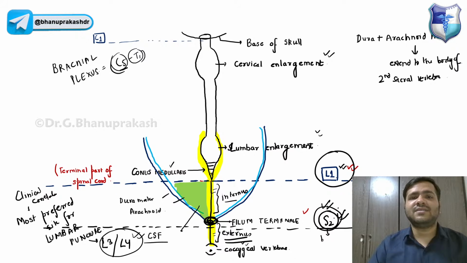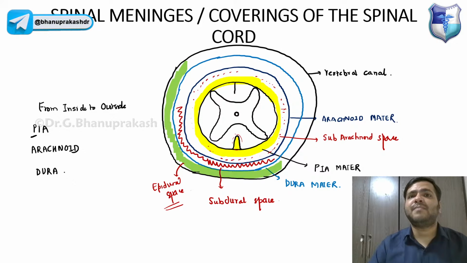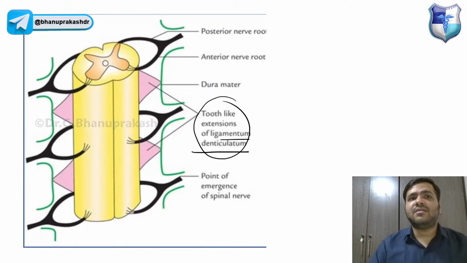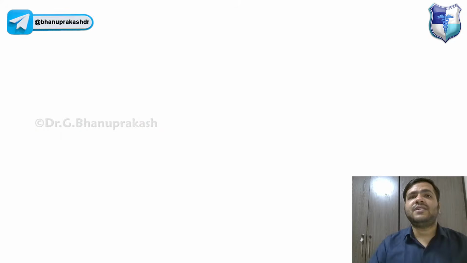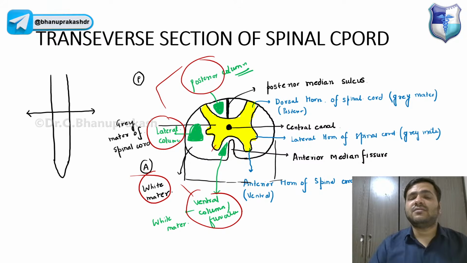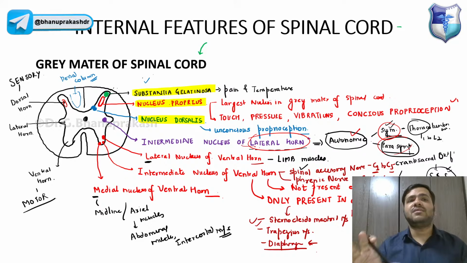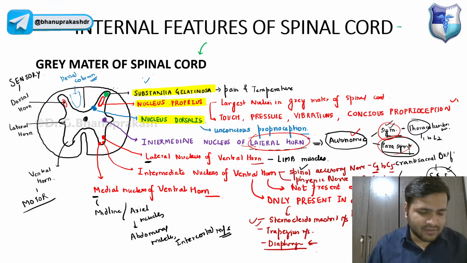We have discussed everything, like all the meninges of the spinal cord, the lumbar puncture, the external features of the spinal cord, the transverse structure, the internal gray matter, all the nuclei of the gray matter, and the white matter, that is the funiculus part.